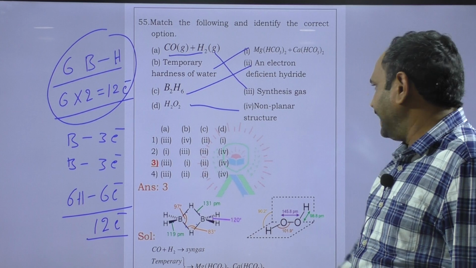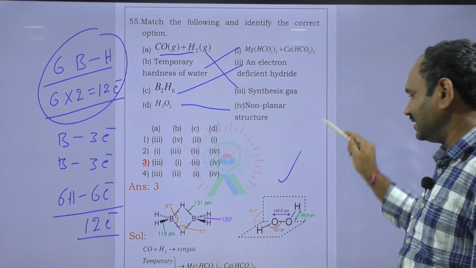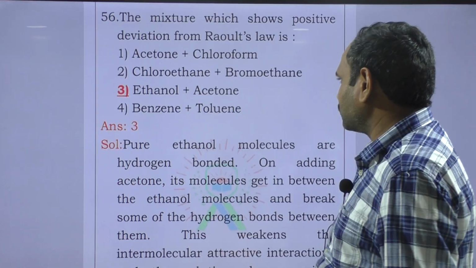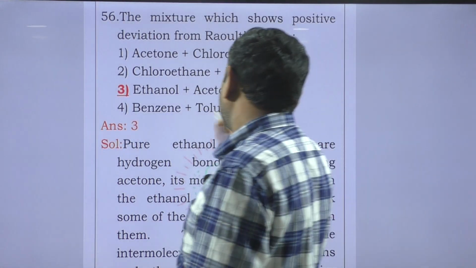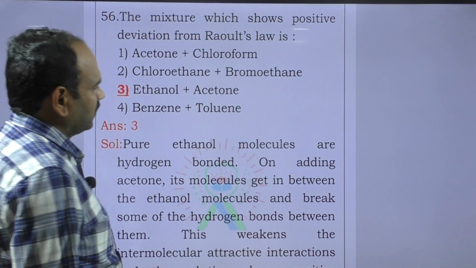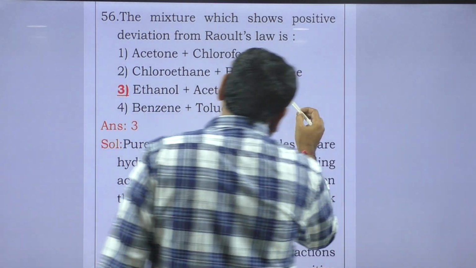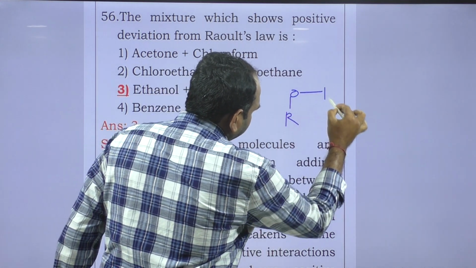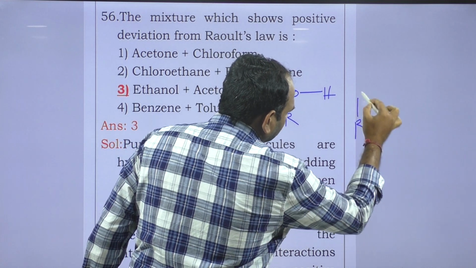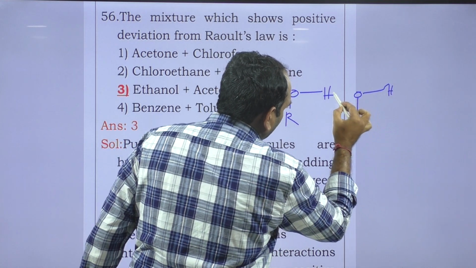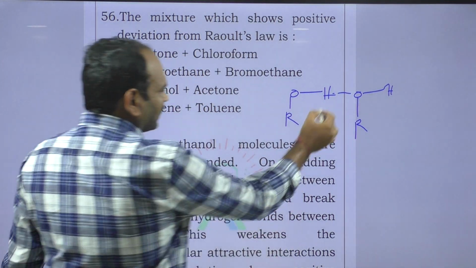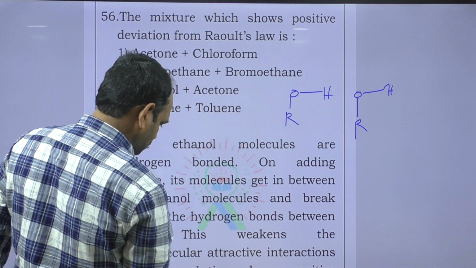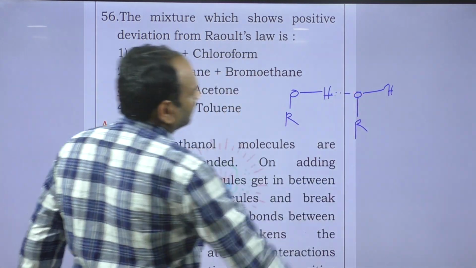And hydrogen peroxide has an open book structure. It is a non-planar structure. Next question. When mixed, positive deviation. Now we can observe these alcohols. In alcohols, there are intermolecular hydrogen bonds between one alcohol molecule and another.